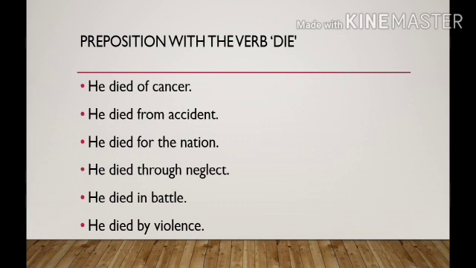If the sentence indicates a battle, then we use in: he died in battle. He died by violence. When a person dies with violence, then use by. He died by violence.